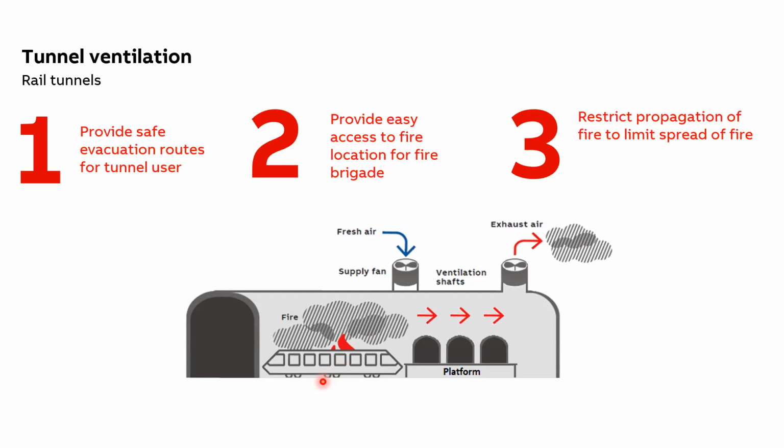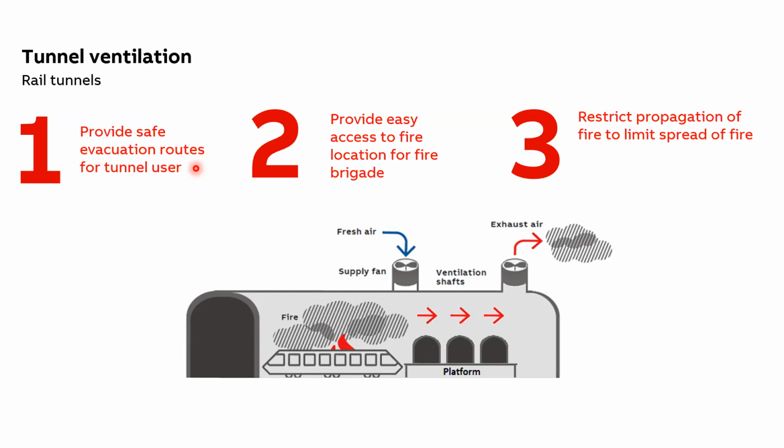Another thing to highlight here is that once the evacuation is ended, the pressurization air supply stops so that it wouldn't make the fire situation even worse, and the exhaust fans can start moving even faster in order to remove the smoke. So first is the safe evacuation of the passengers. That is the first criteria.